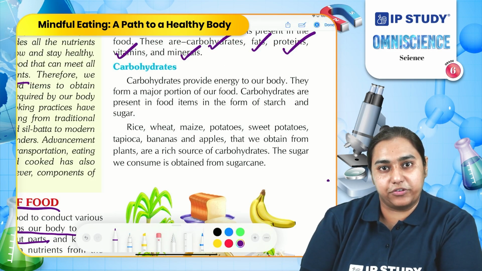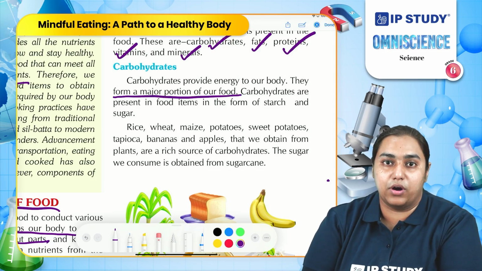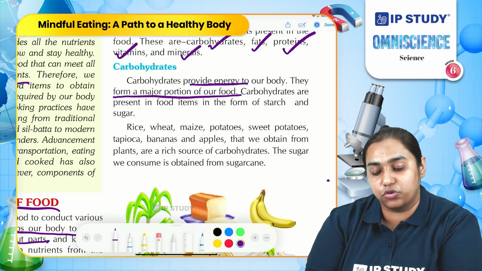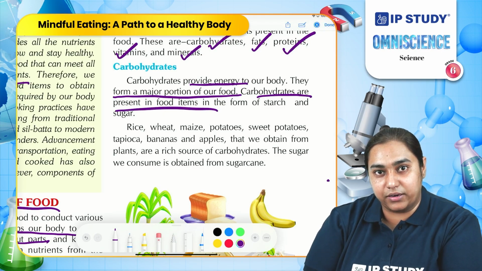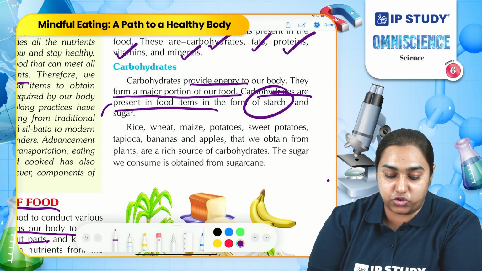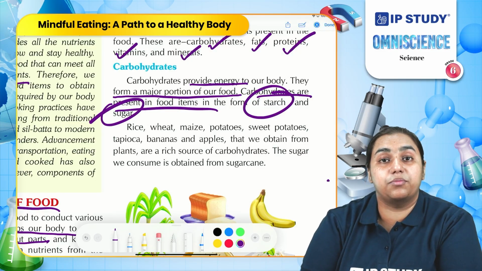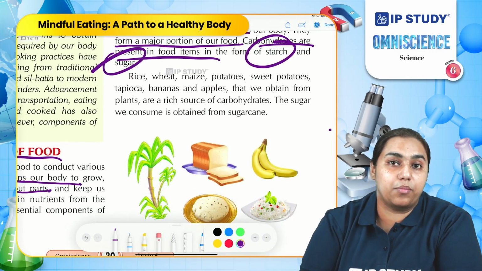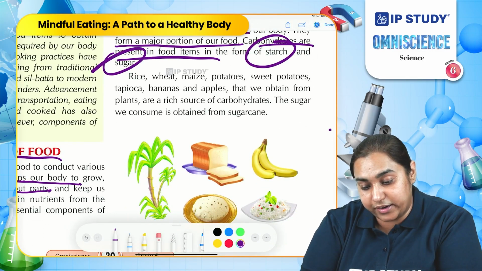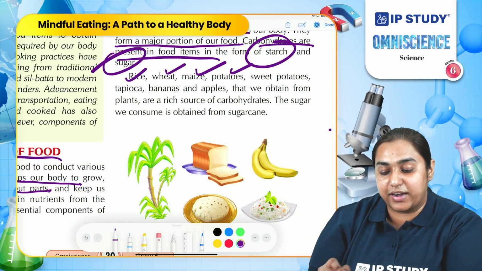One of the major nutrients which constitute the large portion of our food is carbohydrate. It provides us energy to do work. Carbohydrates are present in various food items in the form of starch and sugar. All the foods which have a large amount of sugar in them are carbohydrates. Some very common examples of carbohydrate containing foods are rice, wheat, maize, potatoes.